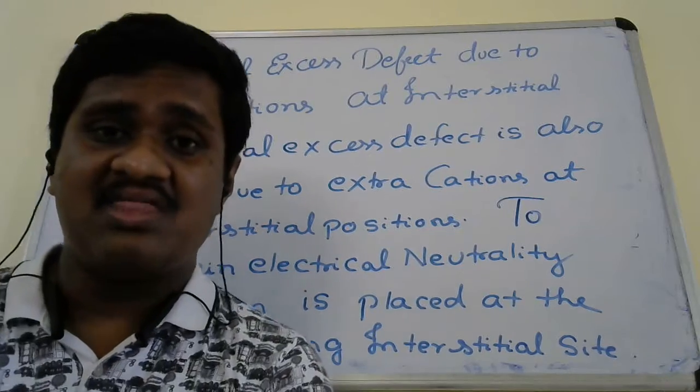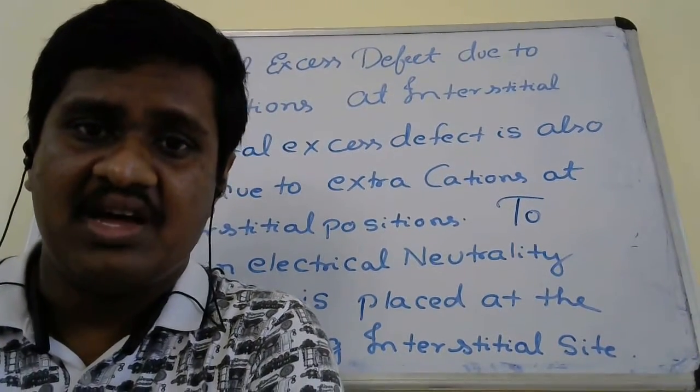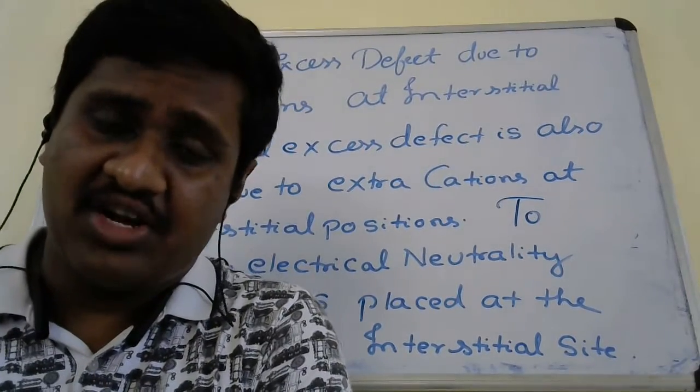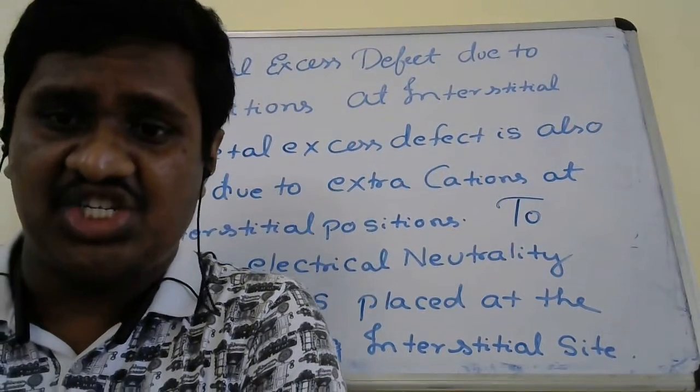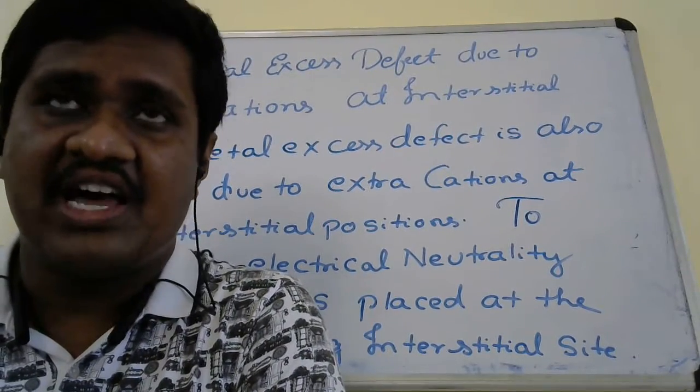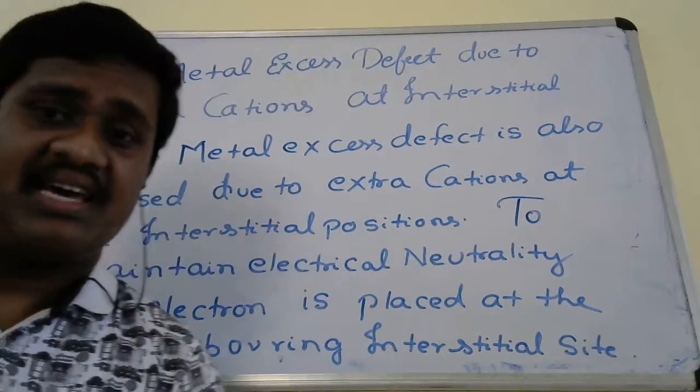Now, it depends how many electrons we will keep. How many electrons we have to keep in the neighboring interstitial sites will depend on the type of ionic solid. That we will see in an example.